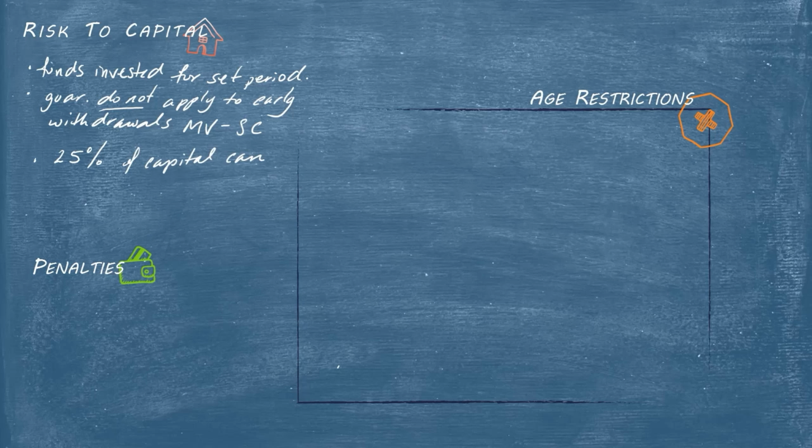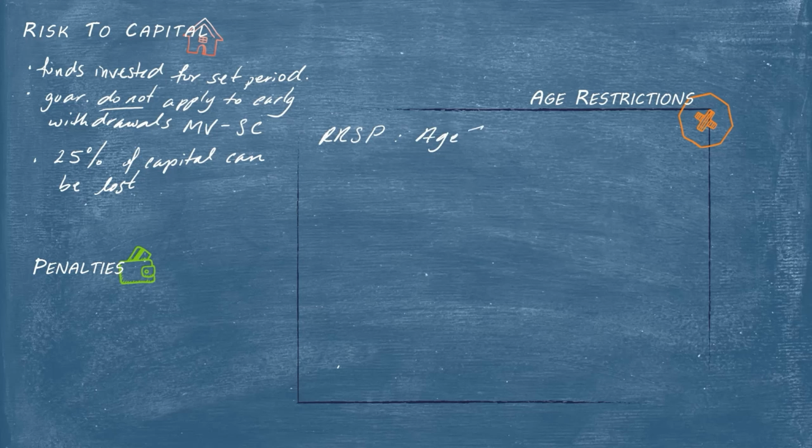Remember, there's also that 25% of the capital that can be lost. The maturity of it, usually it's around 75%, the death or maturity guarantees. And so 25% of the capital is at risk.